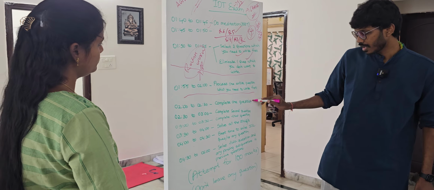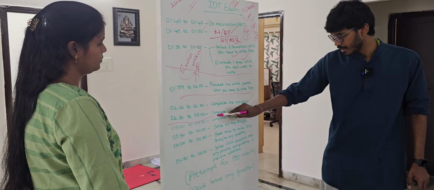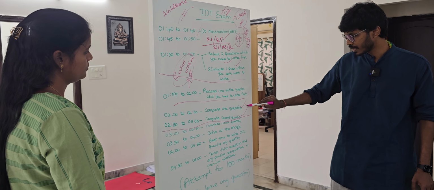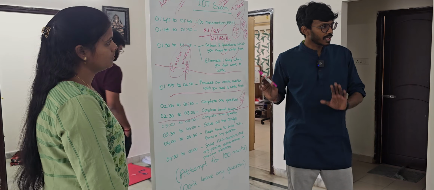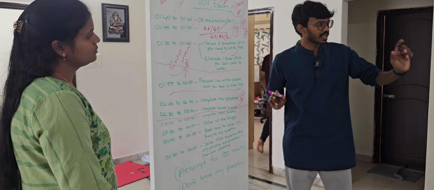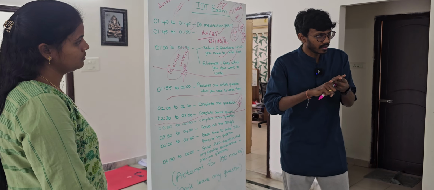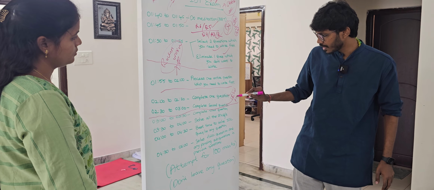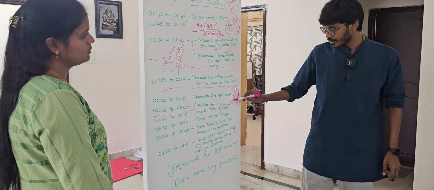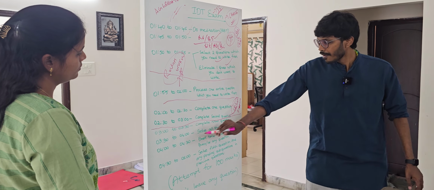2 to 2:30, complete one question. 2:30 to 3, complete the second question. This is the point where you should be looking at 18 to 20 today. That is the reason why I'm asking you to use that extra 5 minutes to create the answer framework, which will improve your accuracy and your speed. Both will be done. Even if it takes plus 10 minutes, it's totally fine, because if you can score 18 to 20 in the first hour, that's fantastic. This is exactly what we are looking at.